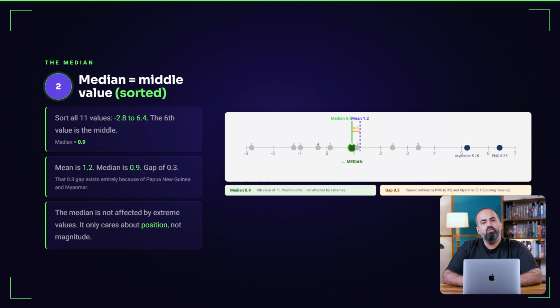Now, let's look at the median. The median is the middle value once all values are sorted from lowest to highest. With 11 values sorted in order from negative 2.8 to 6.4, we can find the median to be 0.9. Notice what changed. The median is 0.9, while the mean is 1.2. The gap of 0.3 exists entirely because Papua New Guinea and Myanmar pushed the mean upward. The median is not affected by them. It only cares about position, not magnitude.